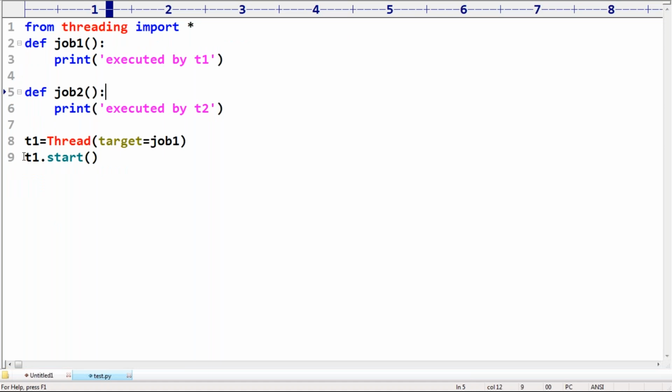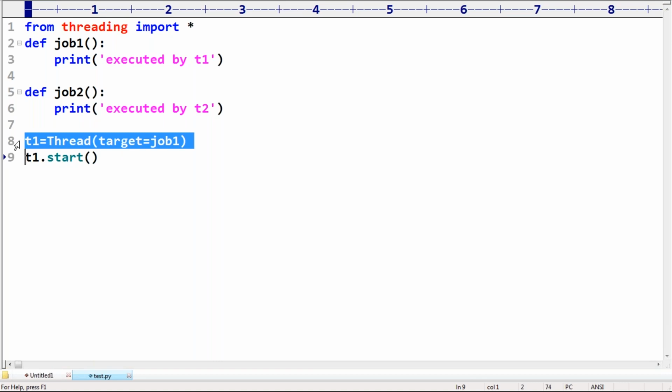Now, can you please tell, is T1 a Daemon or non-Daemon? Non-Daemon. How can you conclude it is non-Daemon? Because T1 is created by the main thread. Main thread is the parent, and the parent is non-Daemon. That's why this thread is also by default non-Daemon. Correct or not?